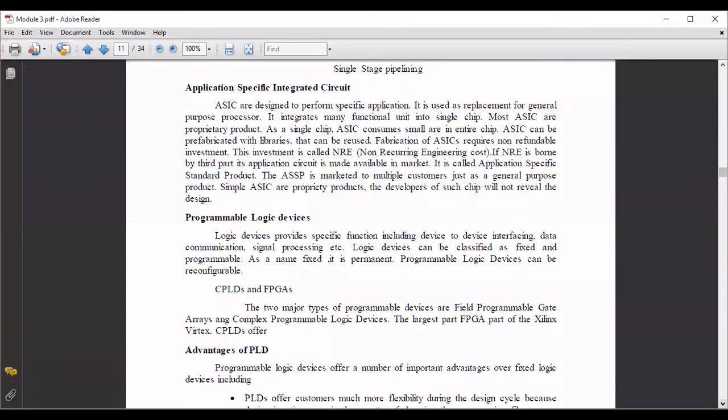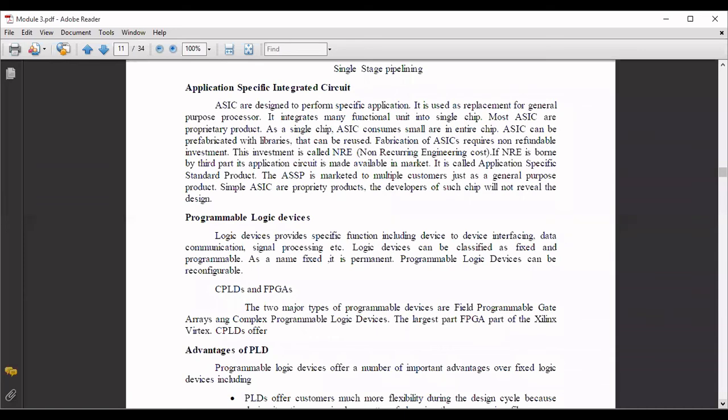When a third party makes its application circuit available in the market, it is called an application specific standard product, ASSP. It's a standard product marketed to multiple customers just as a general purpose product. Simple ASICs are proprietary products, and the developers of such chips will not reveal the design.